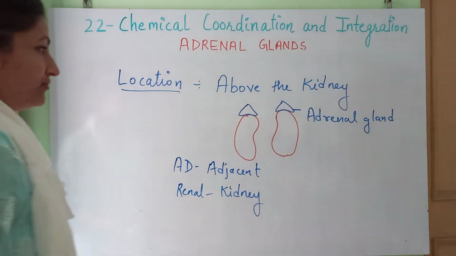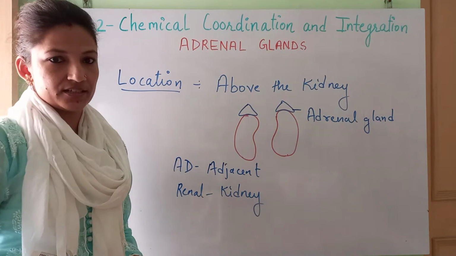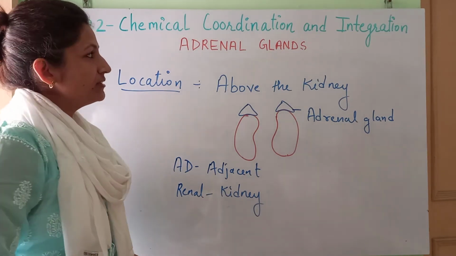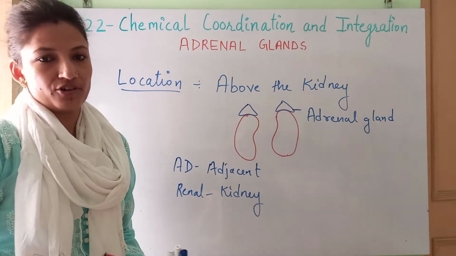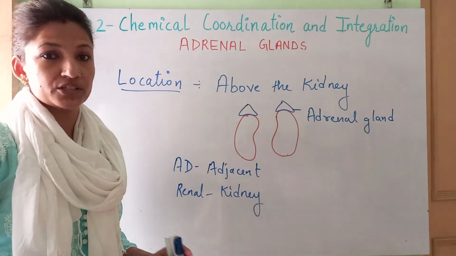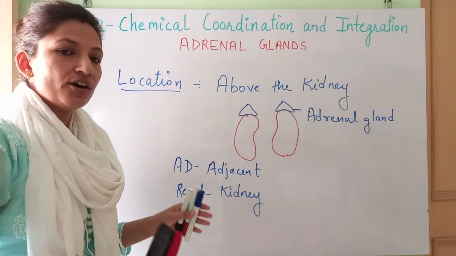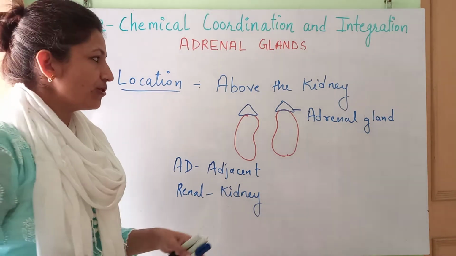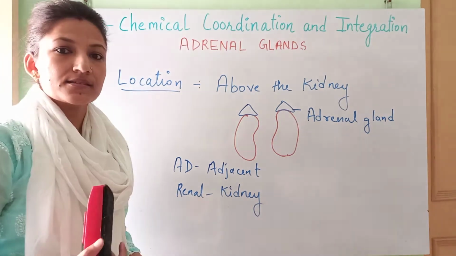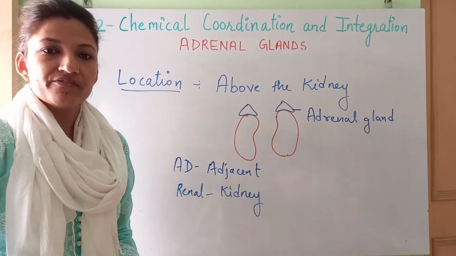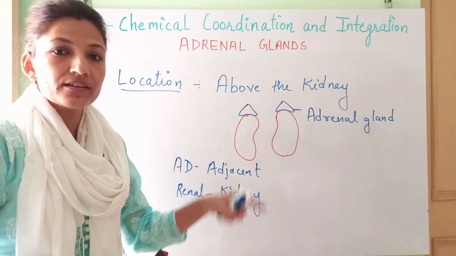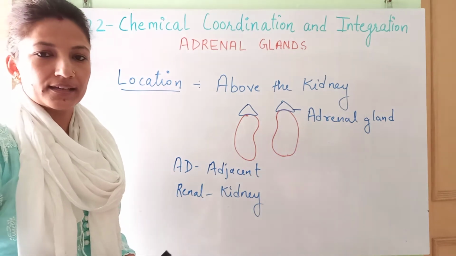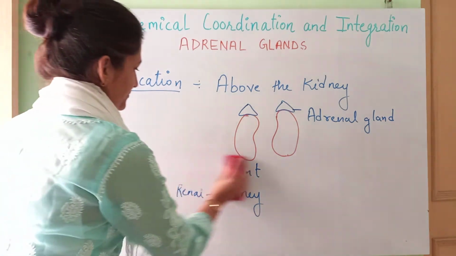Now, the type of hormones they are going to secrete. Under the category of adrenal gland hormones, there are lots of hormones which are secreted by this particular gland from different regions. So before moving to the secreted hormones, we'll first talk about the structure of the adrenal gland, or its different regions. Okay.